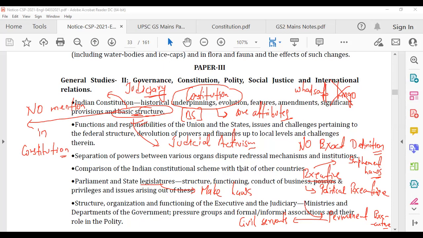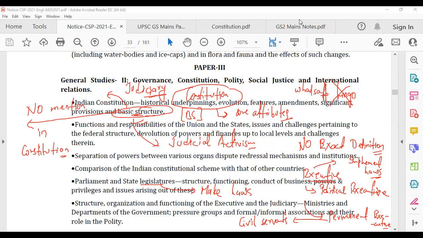Certain portions of the constitution cannot be amended by parliament, that is the legislature, as they are the core attributes. One thing they can give you in prelims also, that basic structure is defined in the constitution. That is wrong. That is BS, that is bullshit. No, it is not defined. Then what is basic structure?